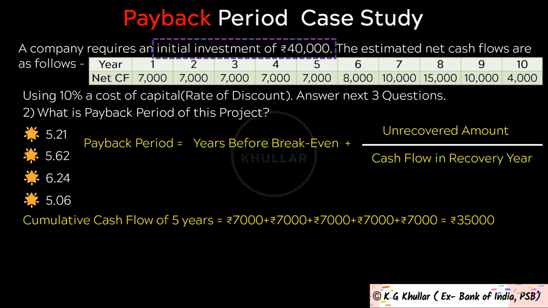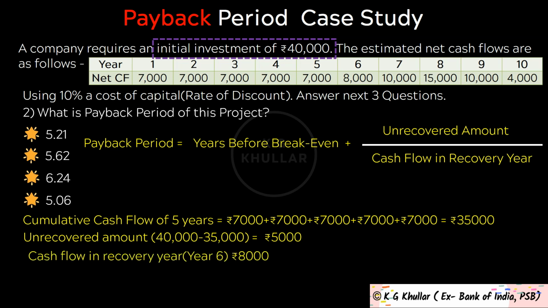Thus balance or unrecovered amount is rupees 5,000 and cash flow in recovery year is given as rupees 8,000. So payback period will be simply years before break even plus unrecovered amount divided by cash flow in recovery year, which equals 5 plus 5,000 divided by 8,000 equals 5 plus 0.625 equals 5.625. Thus the correct option for the given question is option B.